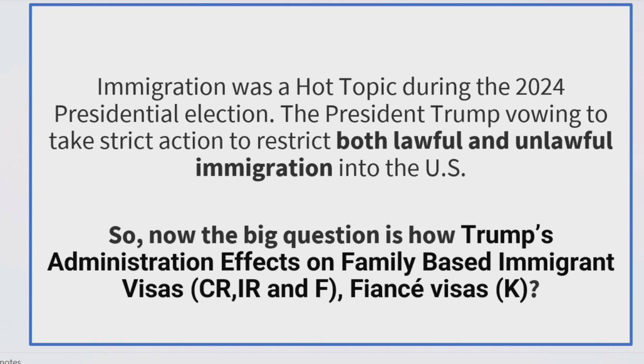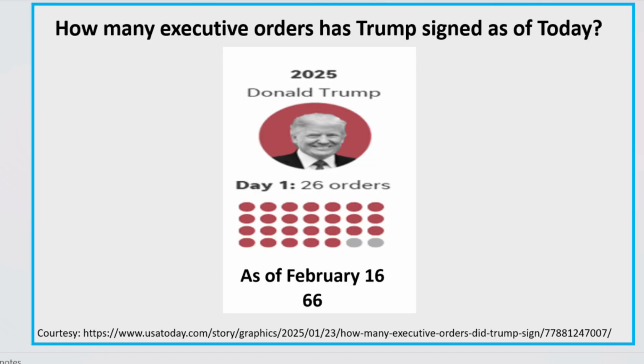Now the big question is how Trump's administration affects family-based immigrant visas, such as CR, IR, and F, as well as fiancé visas and asylum seekers. So let's see how many executive orders Trump has signed as of today.